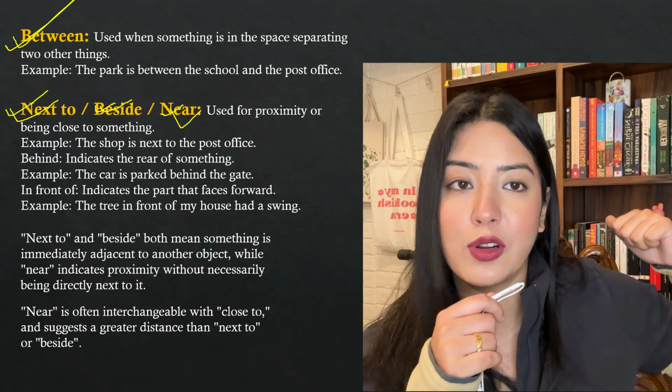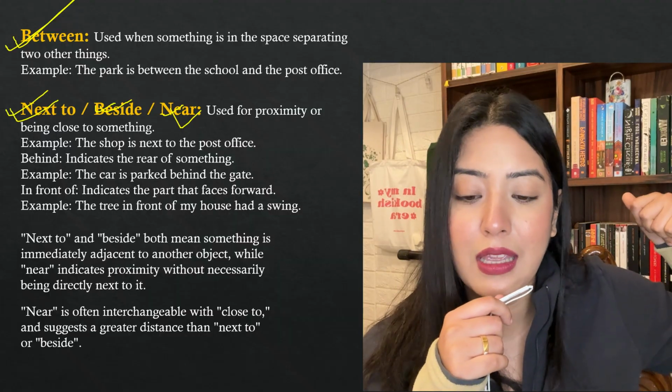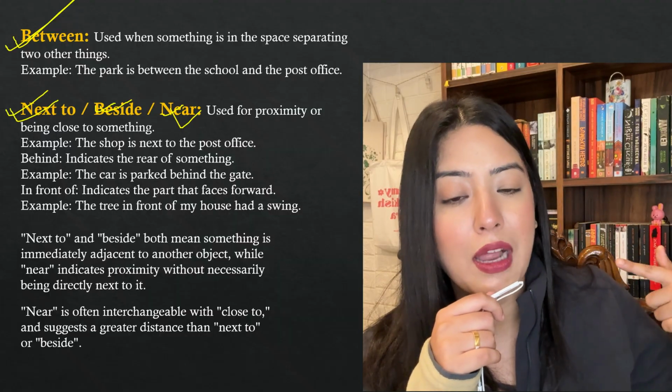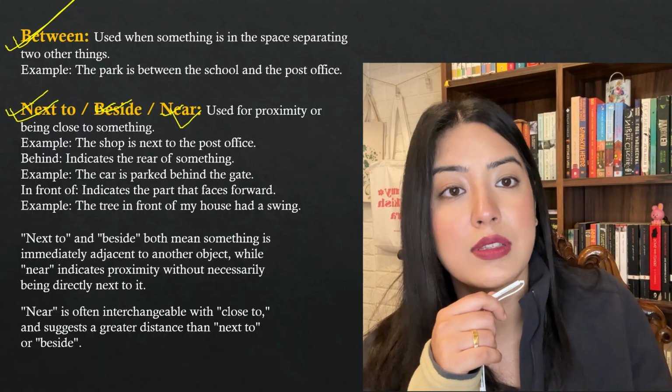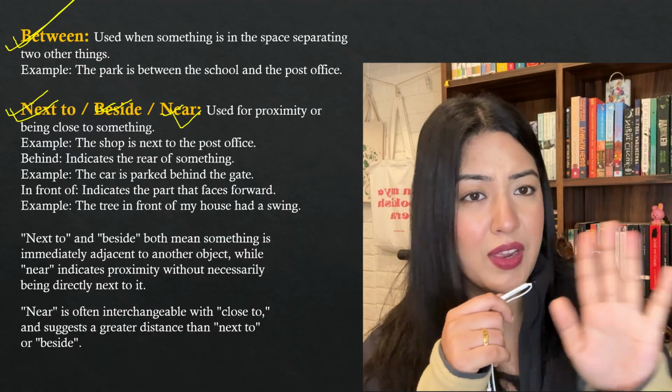Behind indicates the rear of something. Behind means back of something. And in front of indicates the part that faces forward. I'm standing in front of your house, the front part. Okay, this is very easy.